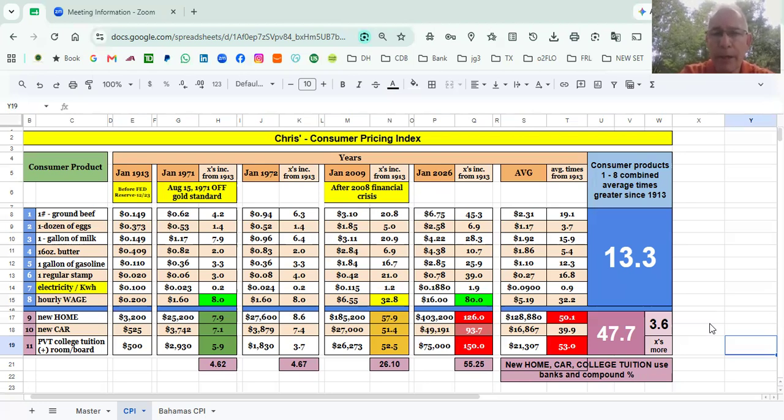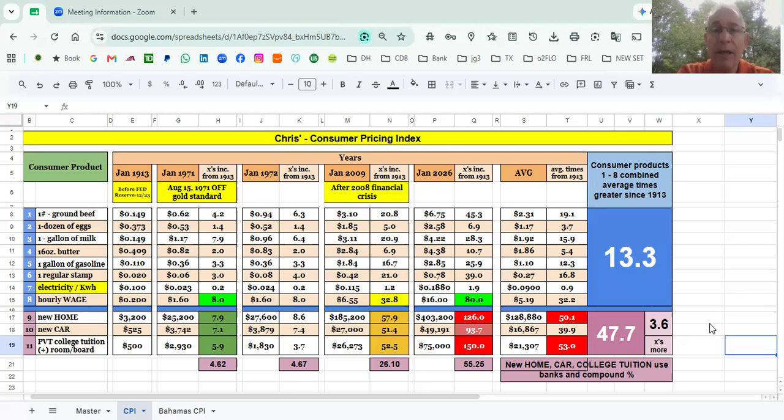You'll see the number in the light blue area, 13.3. What is that saying? That's saying the consumer products that I have selected, 1 through 8, I've taken all those products. I went back to 1913 and I found an average. The average of all 8 of those prices went up 13.3 times.